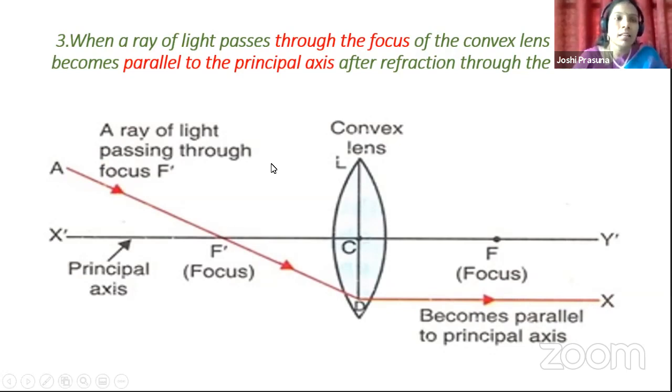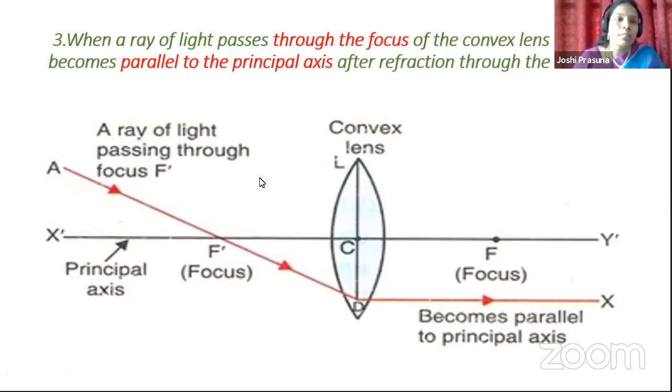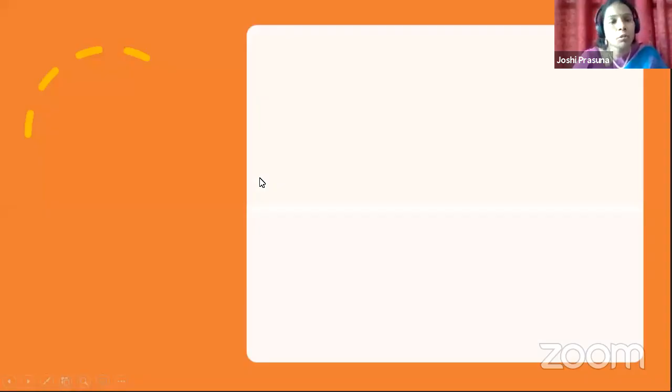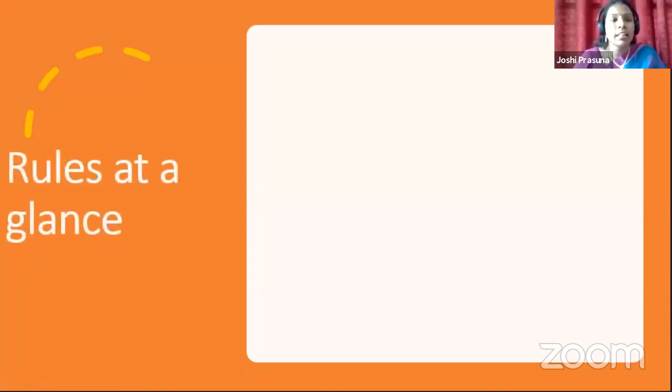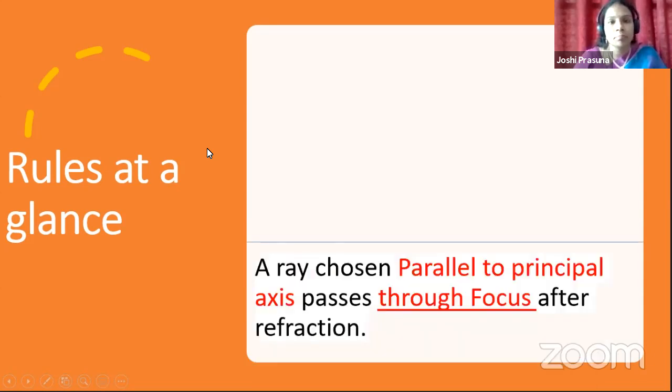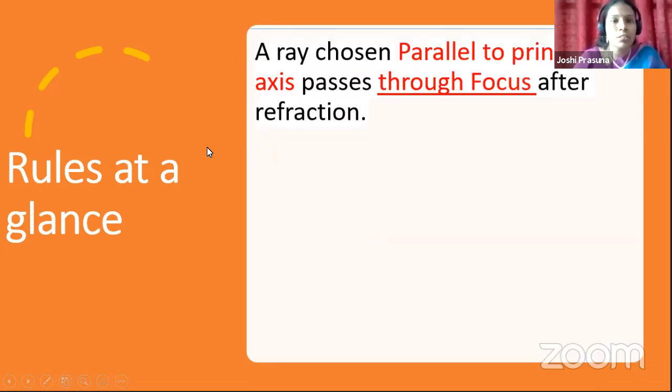So these are the three important rules you have to remember to draw the ray diagrams. Here, children, look at these rules at a glance. Look at it carefully because I am giving the gist of these three rules in this slide. What is the first rule? A ray chosen parallel to the principal axis passes through the focus after refraction.